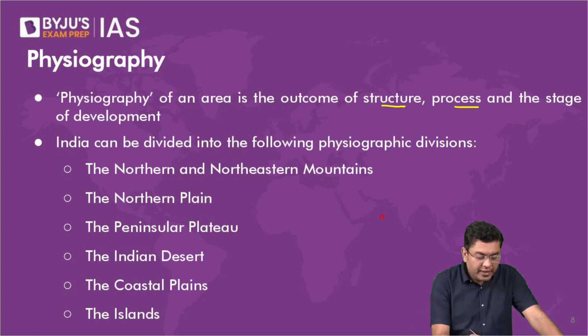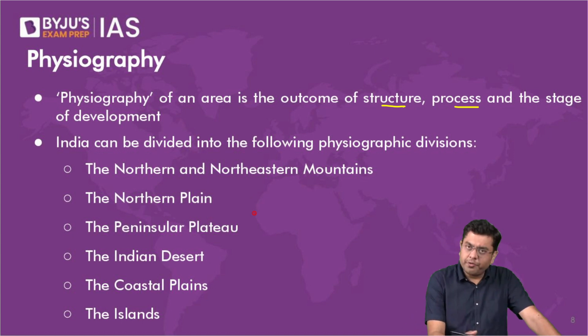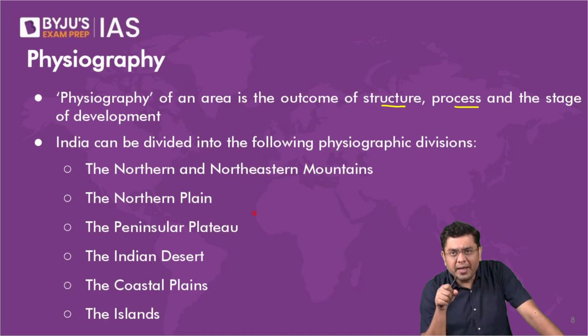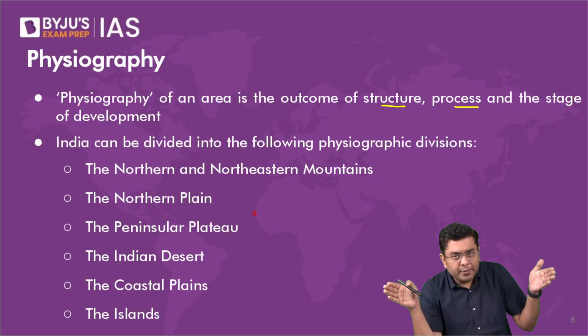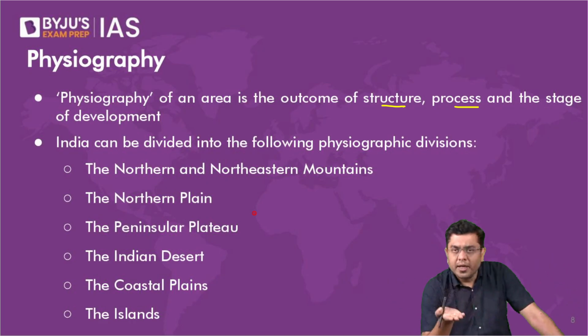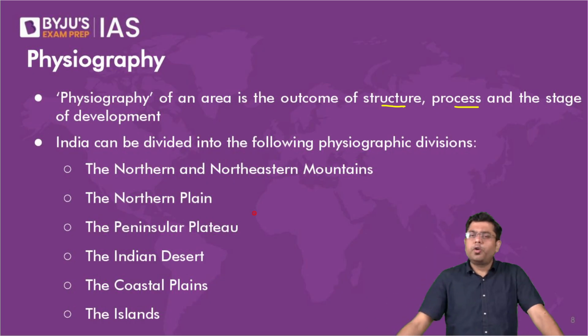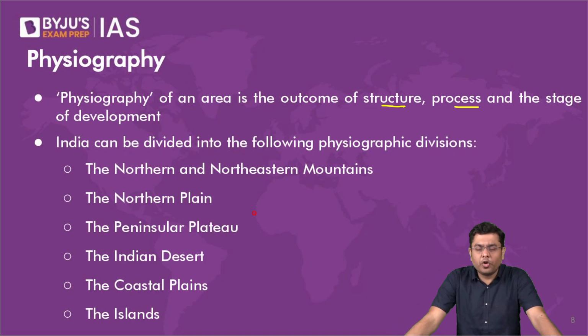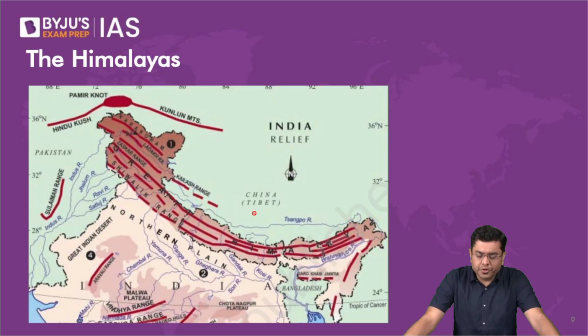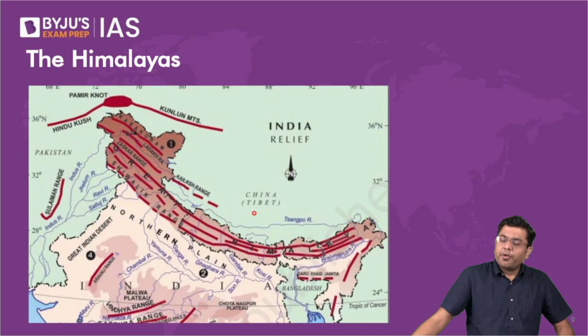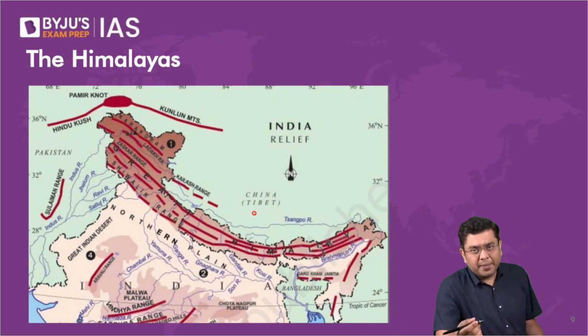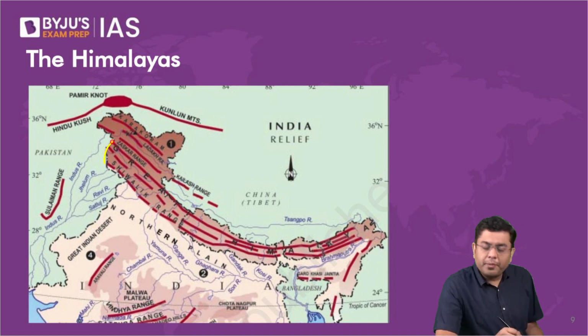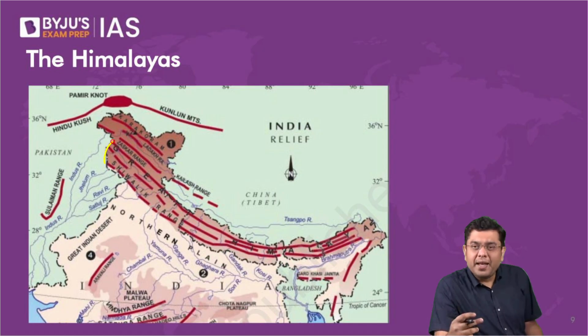Now, here, we will take a look at the formation of each one of them other than the Himalayas, which we have covered intensively, that is, how the Himalayas got created due to the Indian plate and the Eurasian plate colliding with each other, leading to the upliftment of the Tethyan Sea floor, and furthermore added by the continental collision. So we start first of all with the basics of these ranges. When you take a look at the Himalayas, you will find that three ranges are almost continuous from the northwestern part to the northeastern part. These are considered to be the Himalayan ranges.